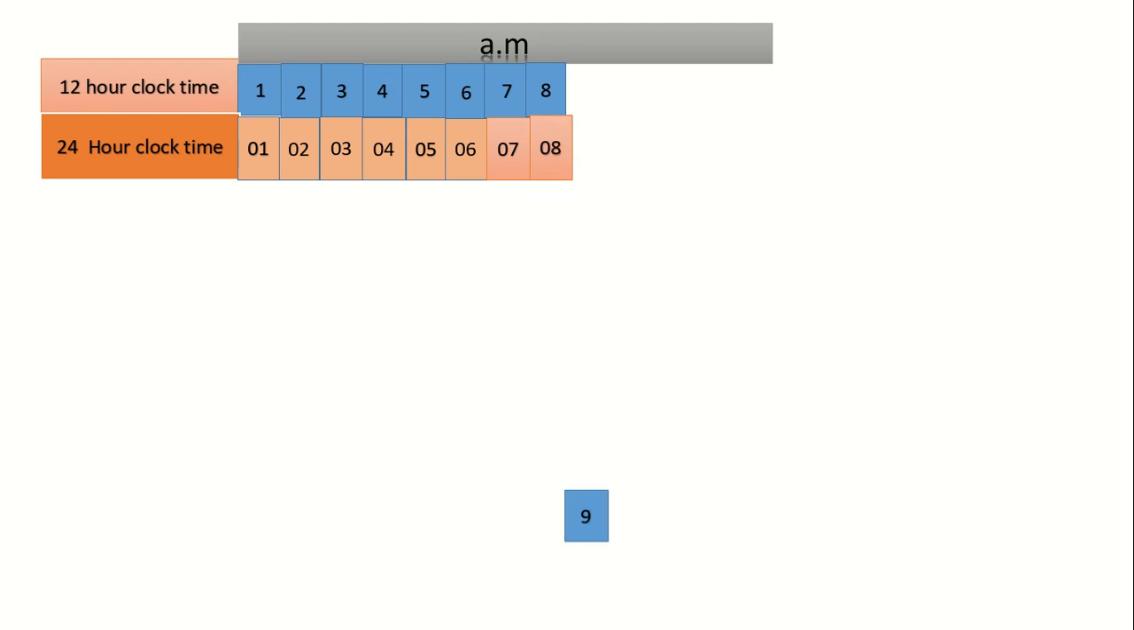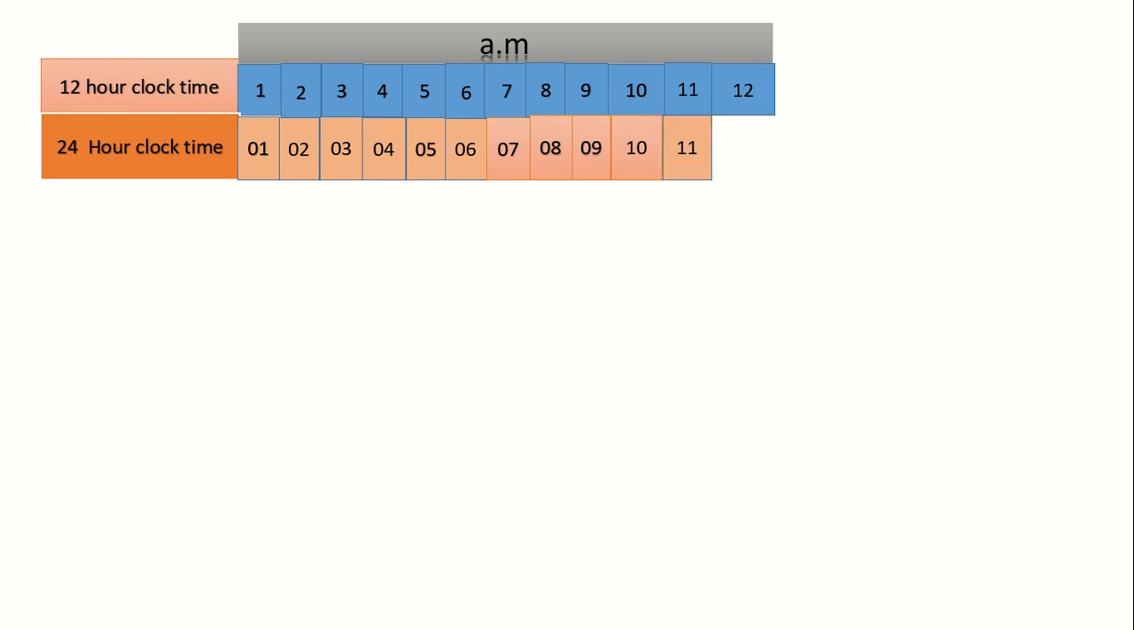8 am, 08. 9 am, 09. 10 am, 10. 11 am, 11. See here, it is 12 noon only, not 12 am, it is 12 noon. If it is 12 noon, the hours in 24-hour clock time will be 12.